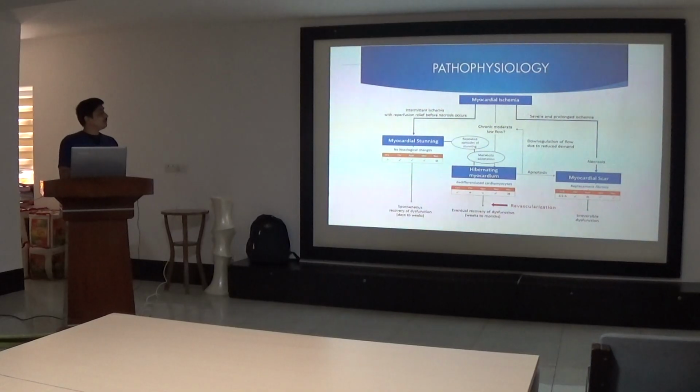So basically in myocardial ischemia, whenever there is intermittent ischemia with reperfusion relief before necrosis occurs, this brief ischemic insult leads to myocardial stunning, with spontaneous recovery of the dysfunction in days to weeks. Second, if instead of a brief intermittent ischemia there is chronic moderate ischemia, it leads to a metabolic adaptation called hibernating myocardium, and this will recover only after revascularization. This will not recover spontaneously.